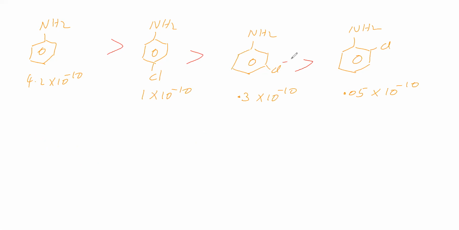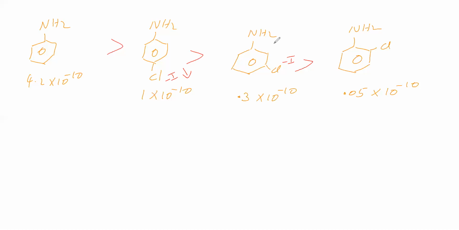Now this Cl shows minus I effect, this Cl shows minus I effect. Here Cl is at much more distance from amino group when compared to this. Therefore, distance is more means inductive effect magnitude is less. Inductive effect depends on distance. If distance is high, inductive effect becomes low.